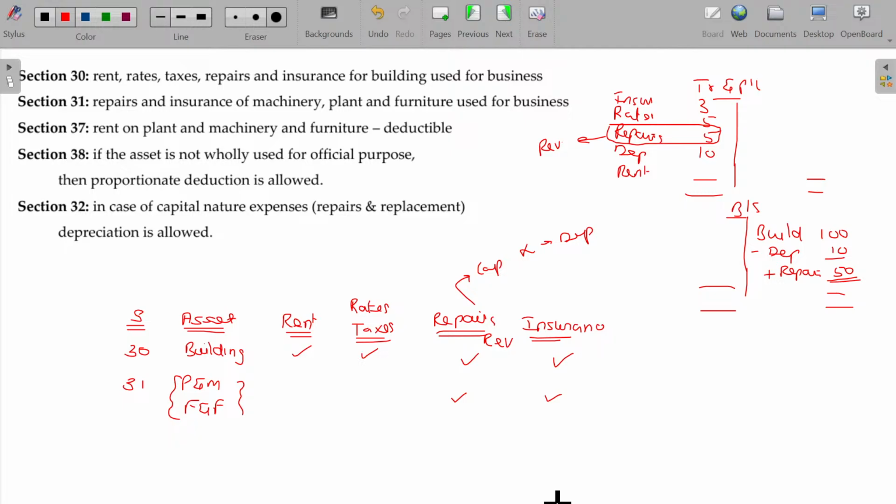Section 30 says any expenses related to the building can be debited to the P&L account. Examples of expenses related to the building are rental of the building, rates and taxes payable to the municipality, repairs where it may be of revenue nature, and insurance premium for the insured building. In case of plant and machinery as well as furniture and fixtures, repairs of revenue nature and insurance can be debited to the P&L account as per section 31.